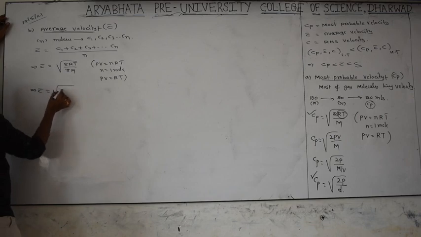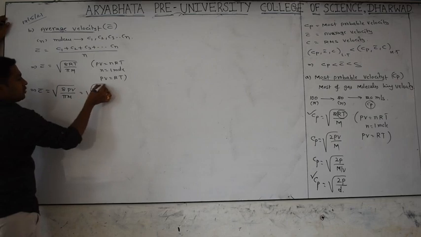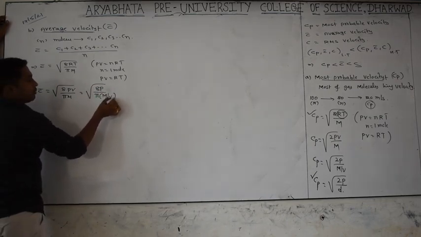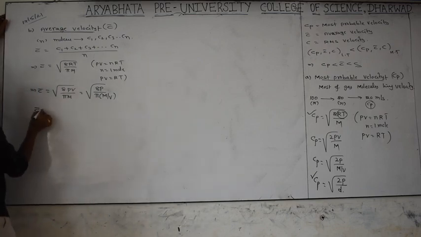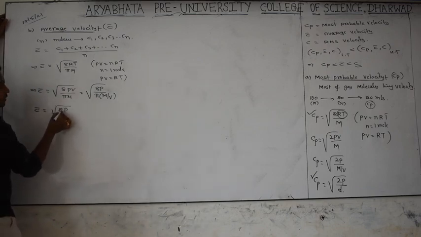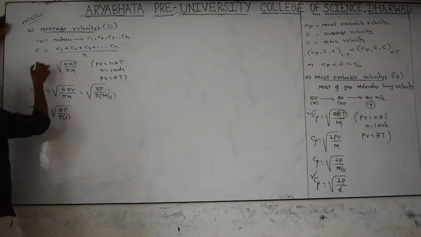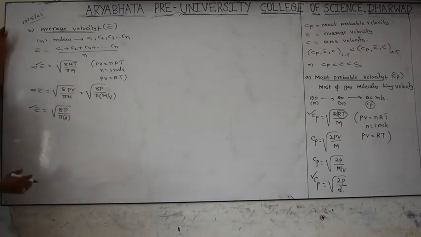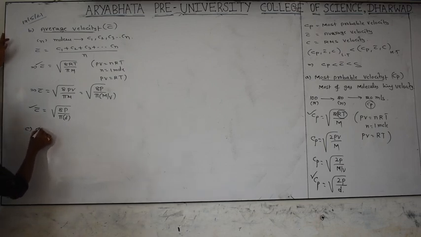C bar is equal to the square root of 8PV by pi M, that is the square root of 8P by pi into molecular mass by volume. So C bar is equal to the square root of 8P by pi into density. This is the first formula for average velocity. Are you getting it or no? Average velocity means total velocities by number of gas molecules, and it is always higher than the most probable velocity.